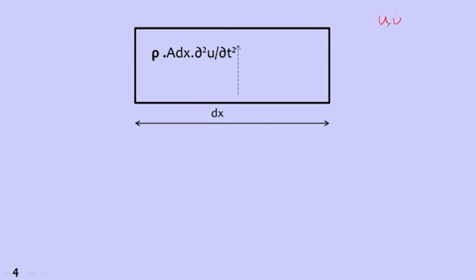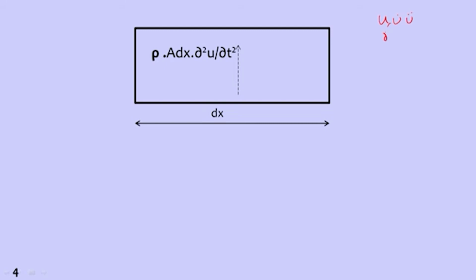How do we get it? When the structure is vibrating and moving down, the length is dx, that is an infinitesimal length. We know that a moving mass generates inertia force opposing the motion. Now what is inertia force? Inertia force is mass times acceleration. Since u is the displacement, u dot will be velocity and u double dot is acceleration.